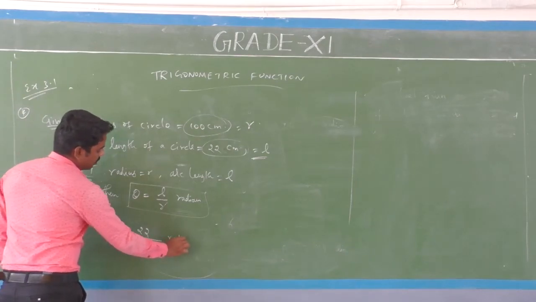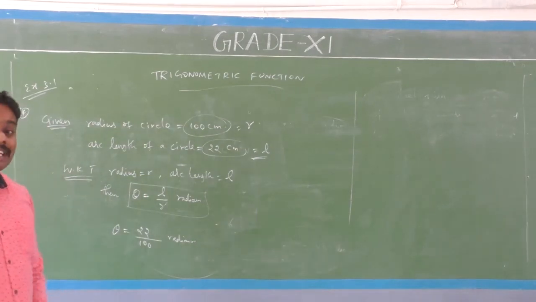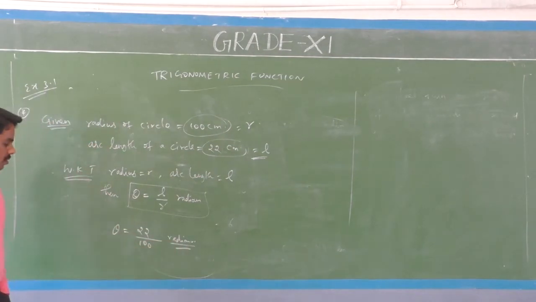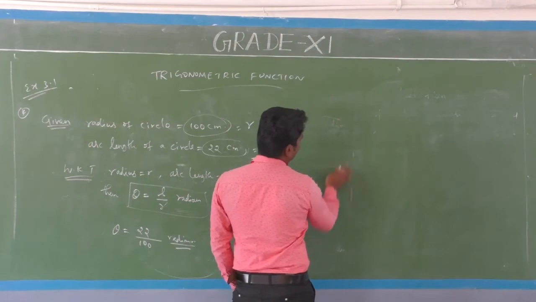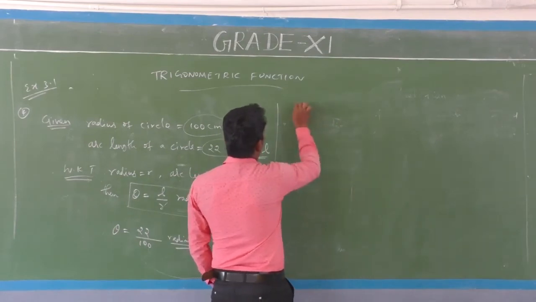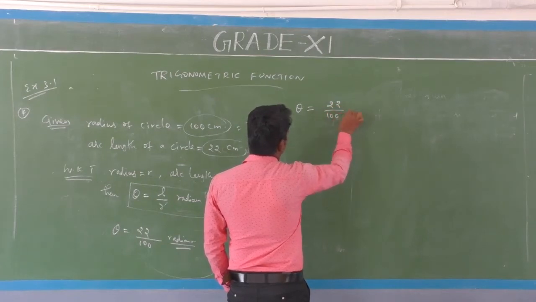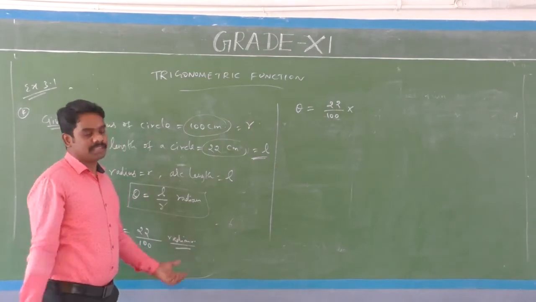So this is radian measure, but we need the angle in degree measure. So this radian measure is converted into degree measure. Theta is equal to 22 by 100 radian.